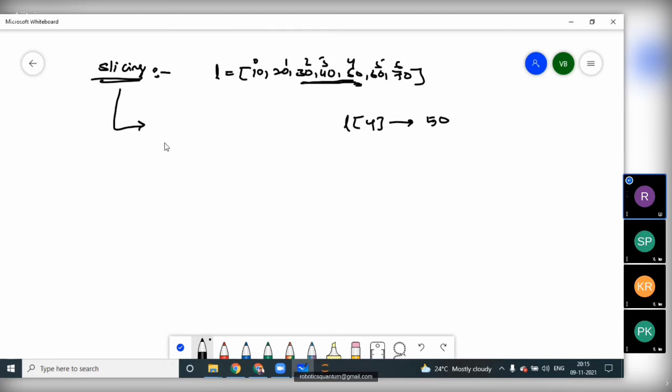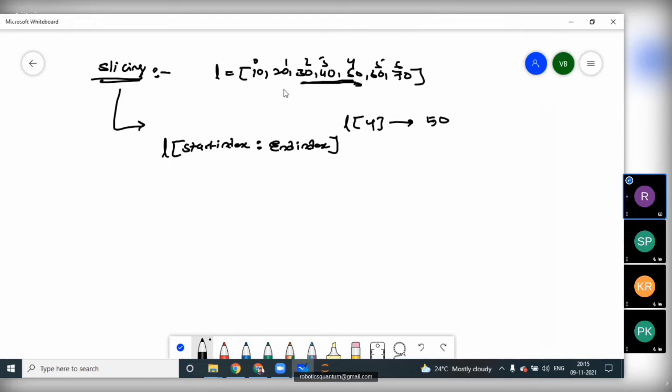The syntax for slicing is L of start index value colon end index value. So we have only two options: the start index value and the end index value.